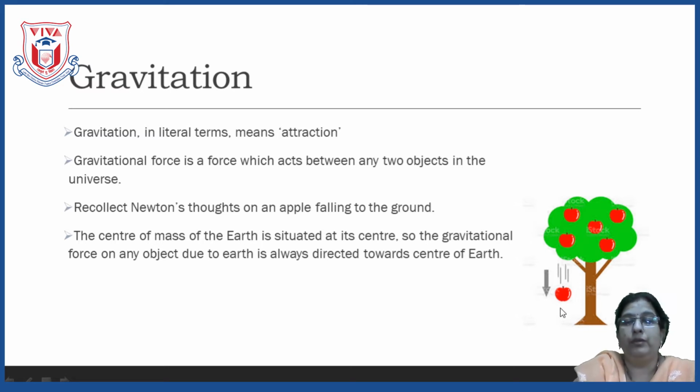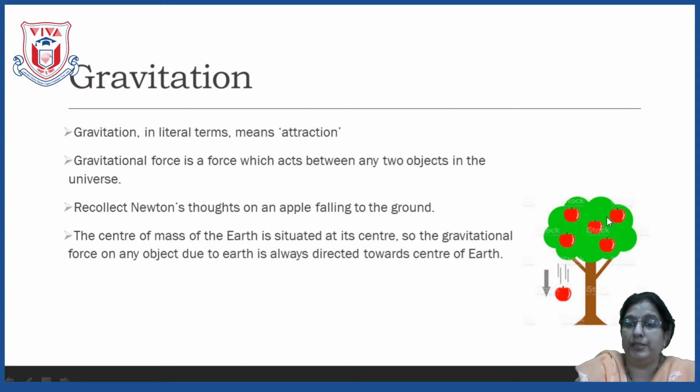We have already learnt that if any object has to be displaced, then there should be an unbalanced force. And here the mass of the earth is considered to be tremendous as compared to the mass of the apple. That's why the earth pulls the apple. But here if you see, both the apples have the same mass. As they have the same mass, even though there is a force of attraction between them, it cannot be observed.